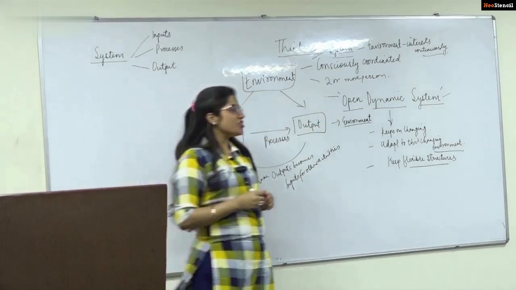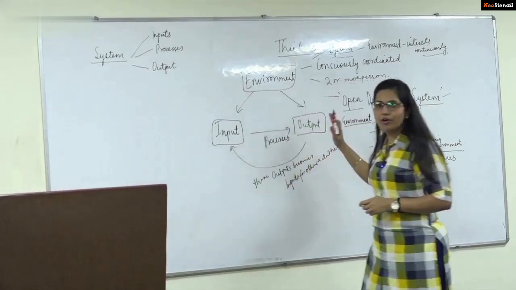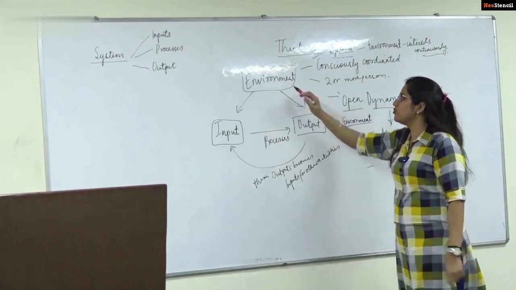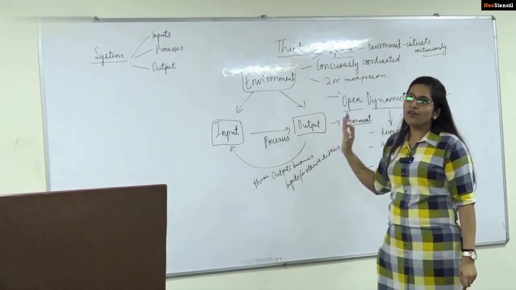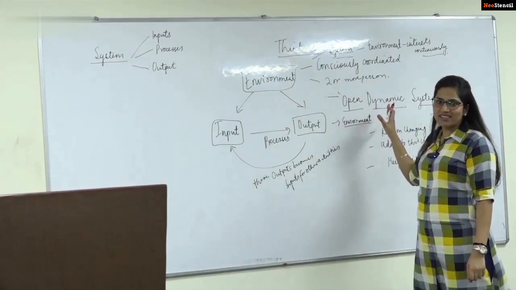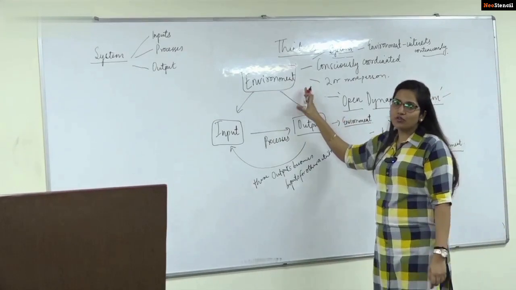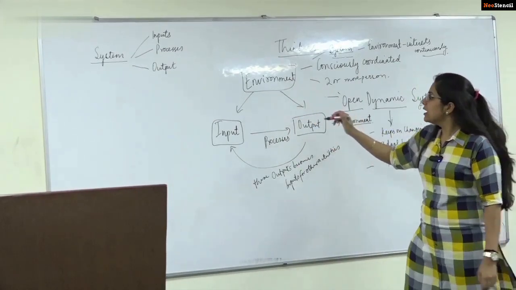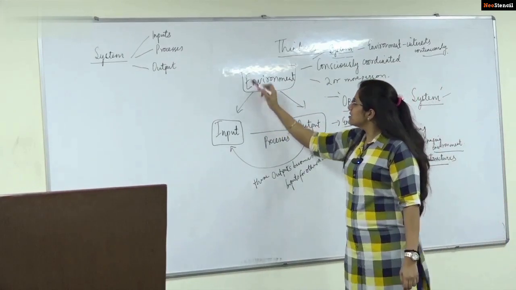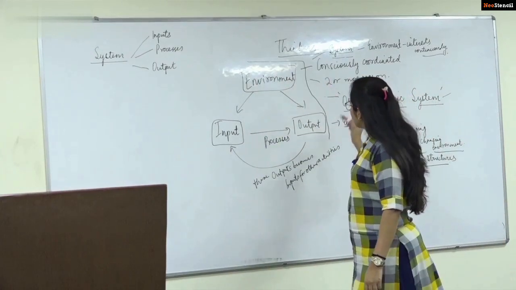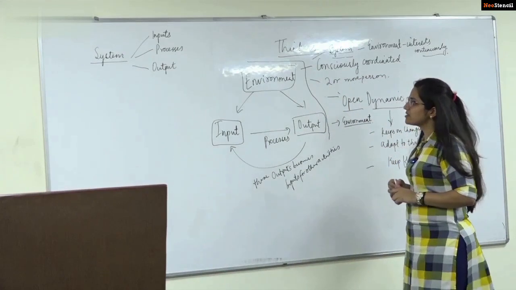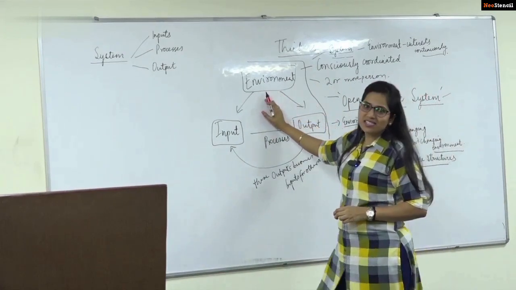See, organization as a system is a very important concept, and if UPSC repeats the question that the organization is an open dynamic system, then definitely you have to make this diagram in your answers. This is a flow diagram showing how it is a system. The organization exists in its environment.